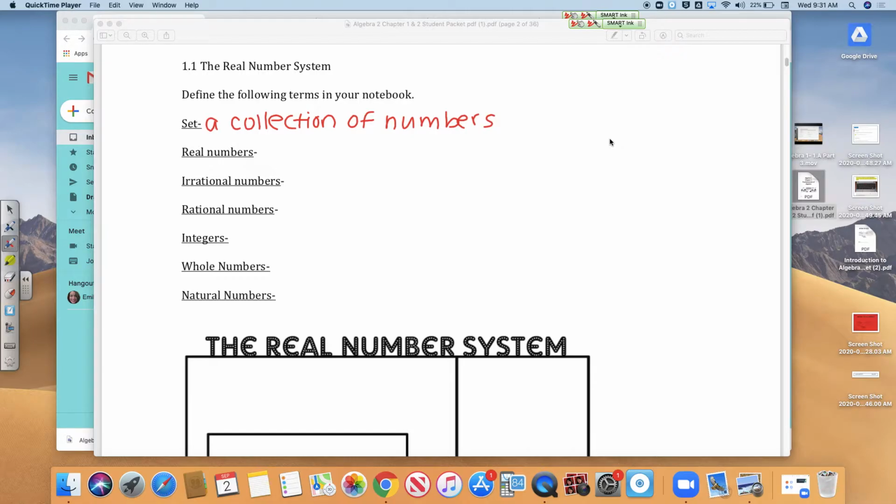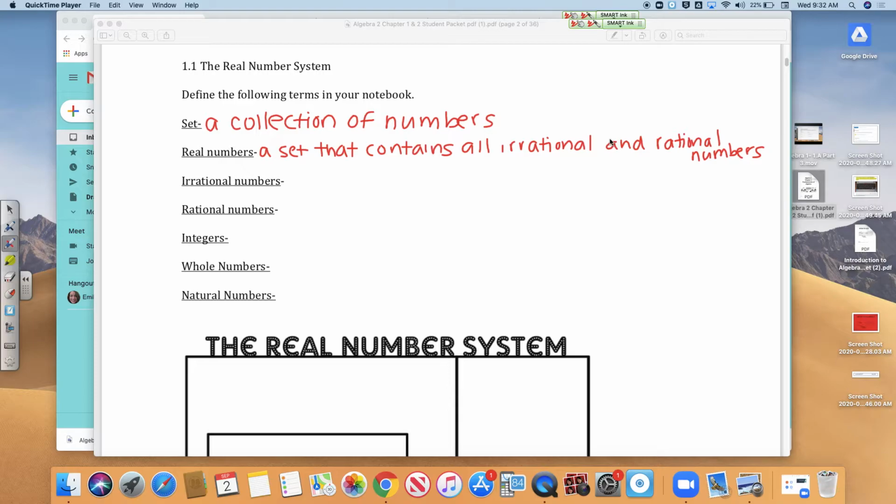And the real number system contains all irrational and rational numbers. Okay? So real numbers are basically the whole set of numbers that we deal with in algebra.